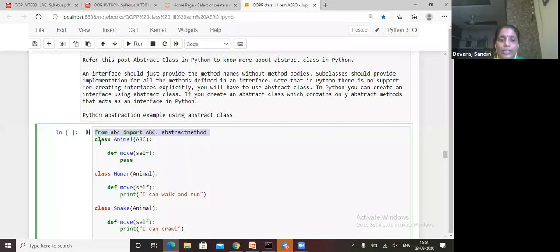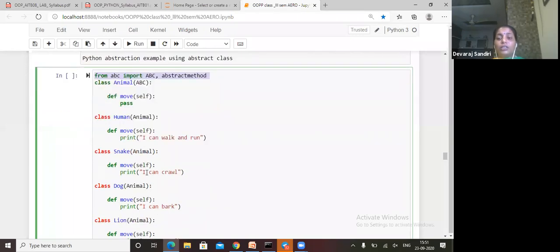So what we have taken here: class Animal(ABC), def move(self): pass. We passed on this move; we need no implementation for this method. But here we are not using the init method, because there is no need.